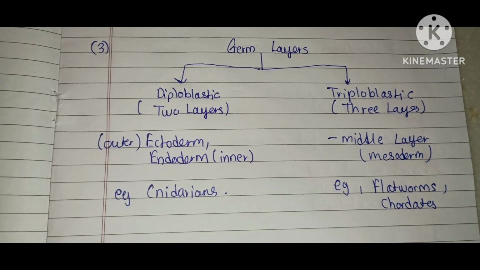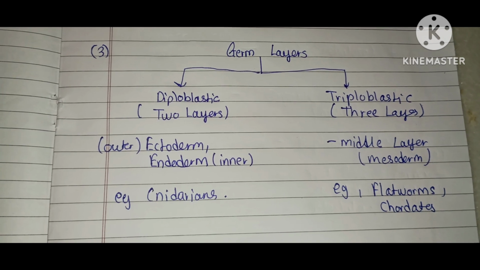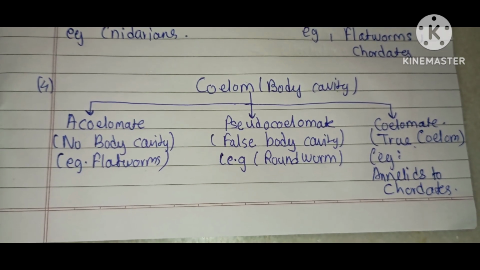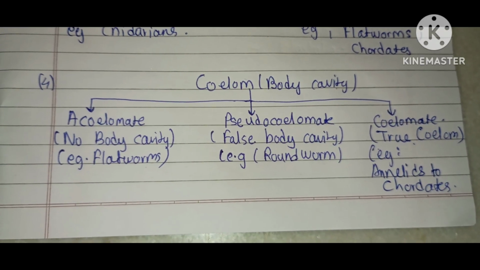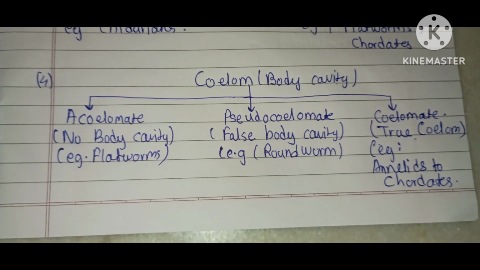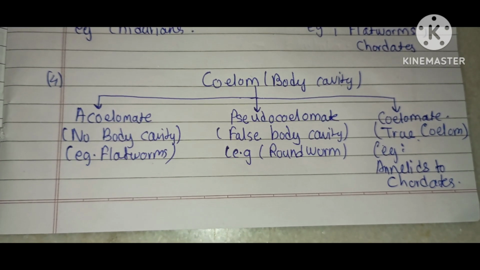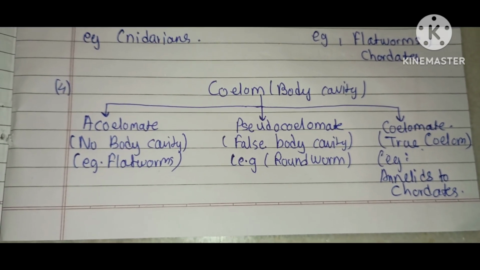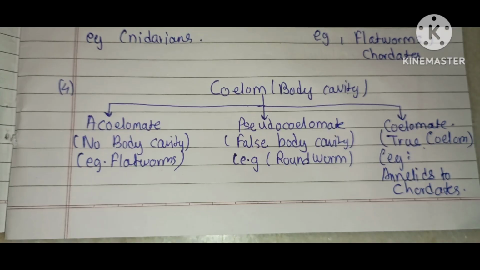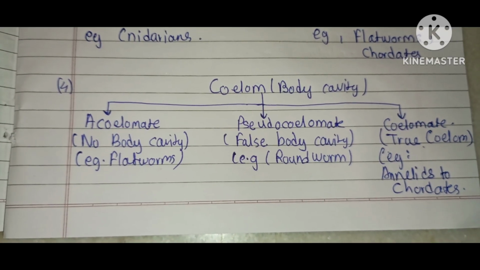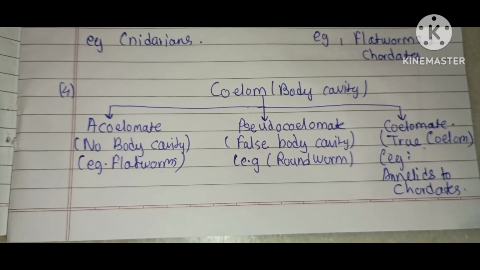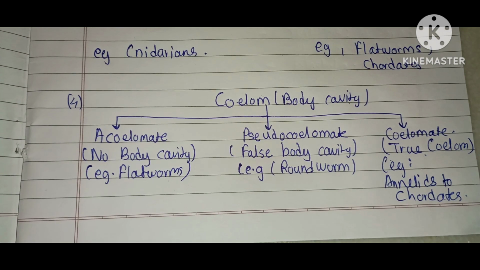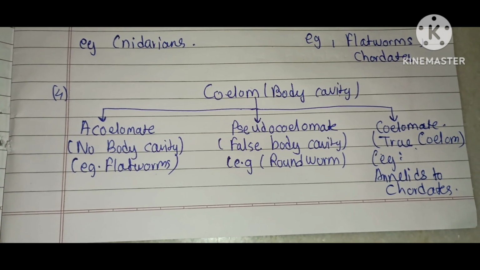These are the embryonic layers from which all body tissues develop. So our fourth topic is coelom. Coelom means body cavity. It is the presence or absence of a body cavity between the gut and the body wall, lined by mesoderm. The first is acoelomate. It contains no body cavity, and the example is flatworms.